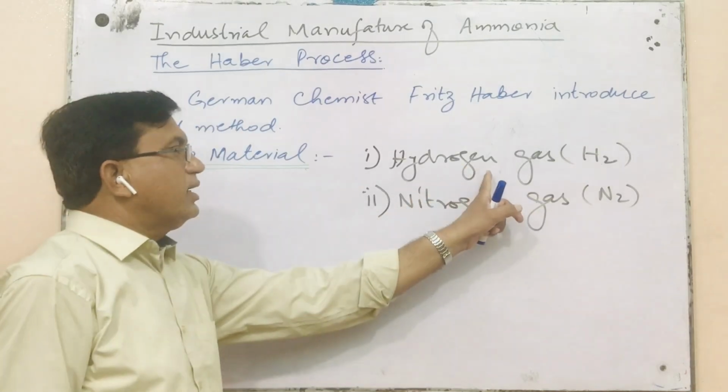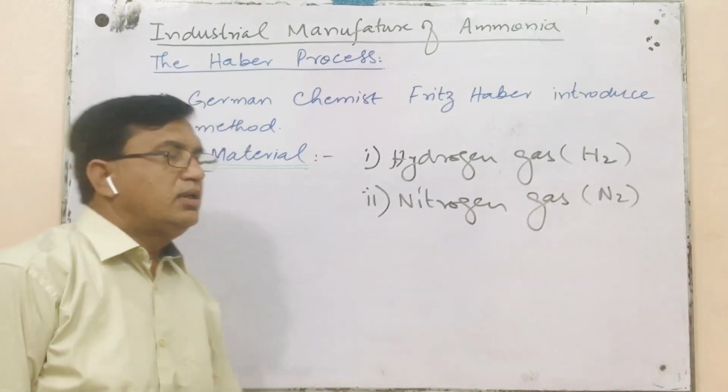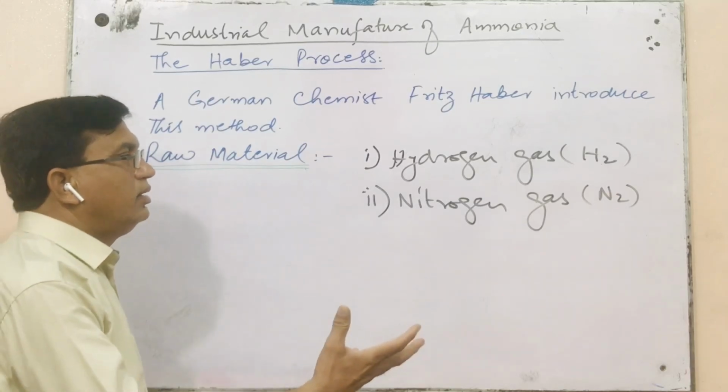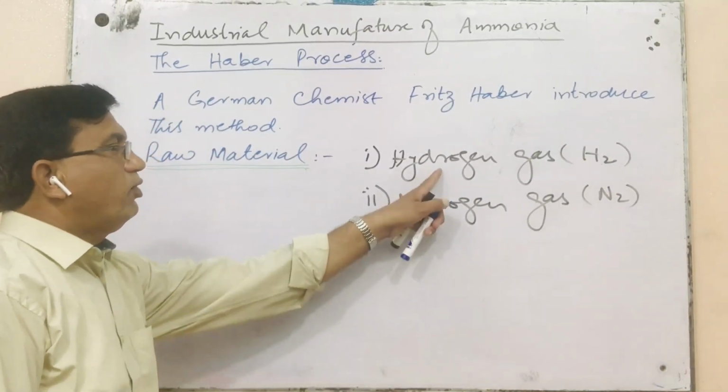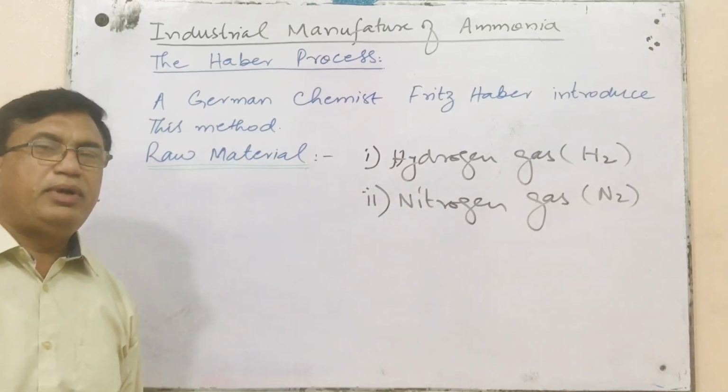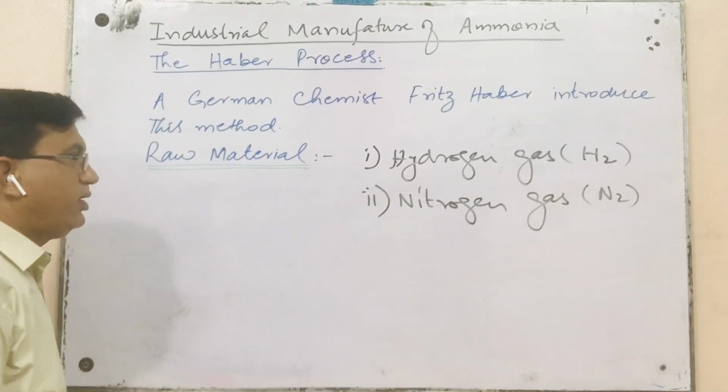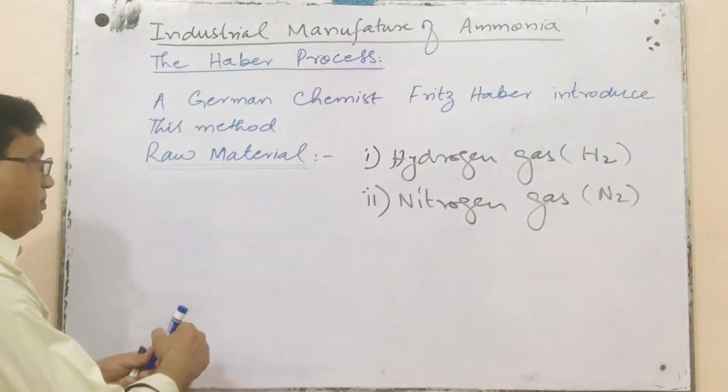The first gas, hydrogen gas, is obtained in bulk quantity from the cracking of petroleum.